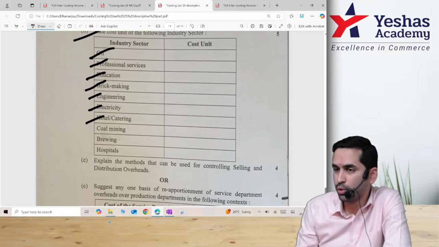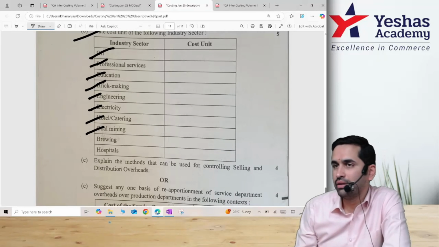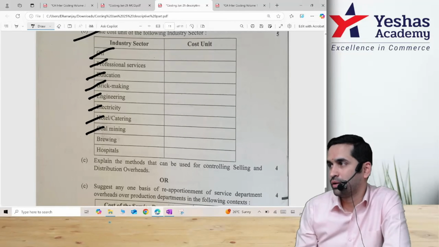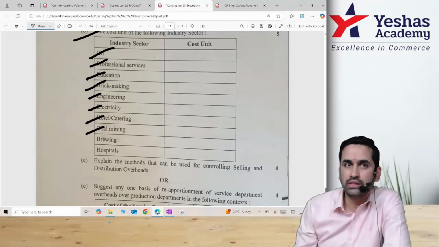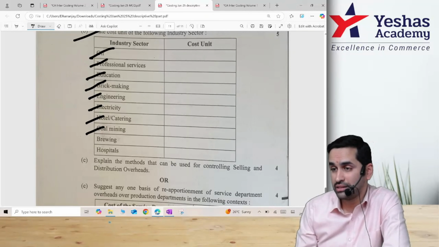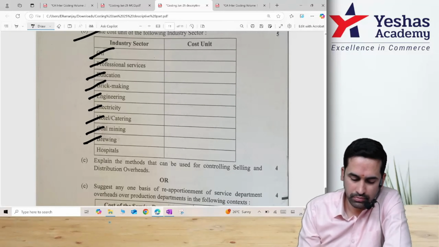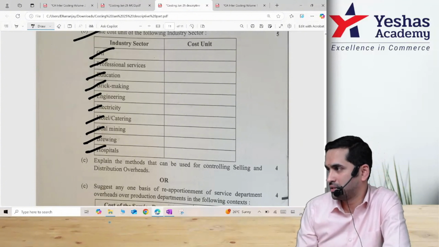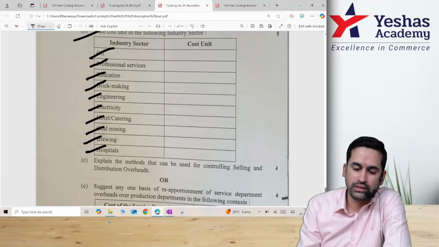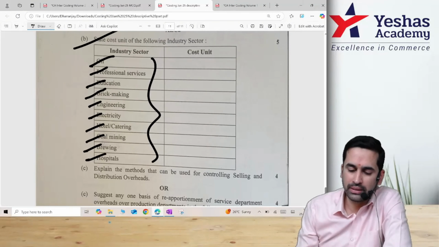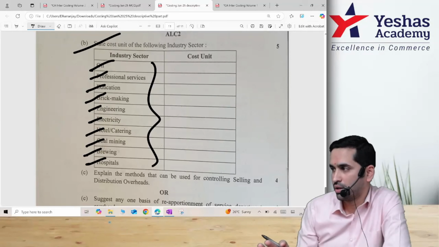Hotel will be per room per day, coal mining will be per ton, quintals. If you remember in joint product, there was gallons. Brewing can be per unit, per liter. Hospital will be per patient per day. This is more common sense than costing, according to me.